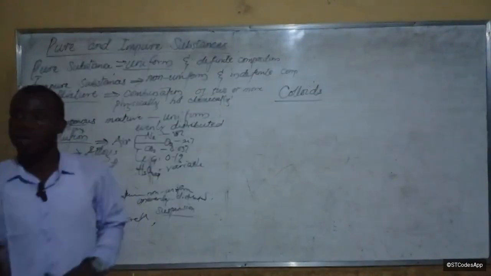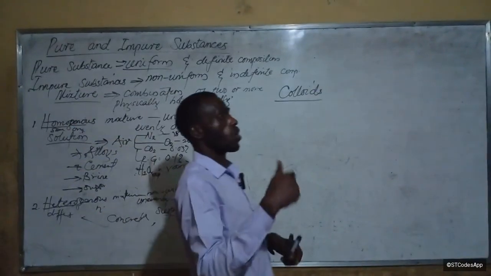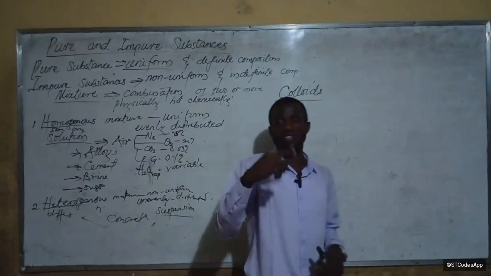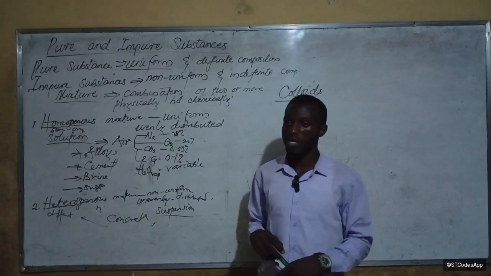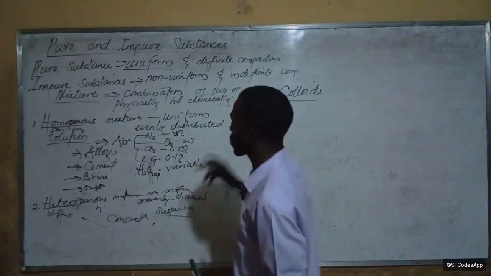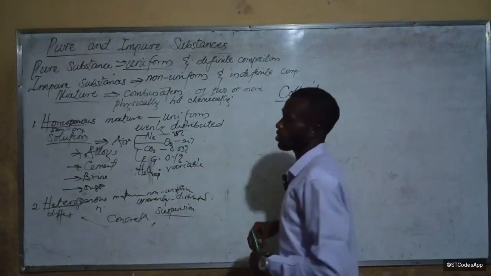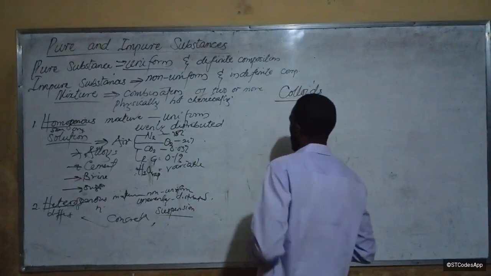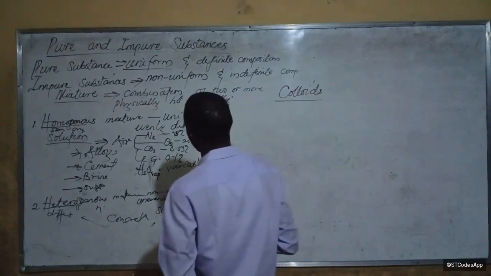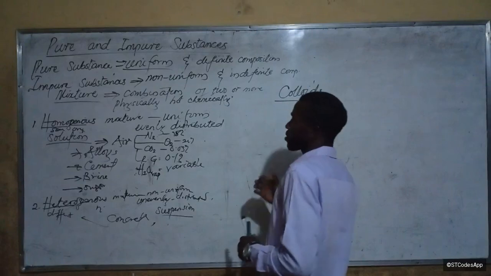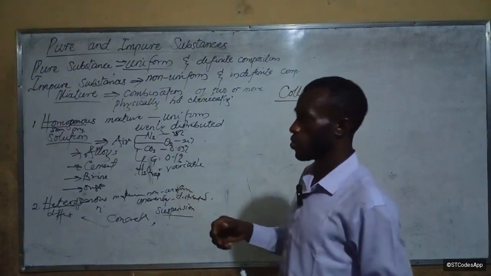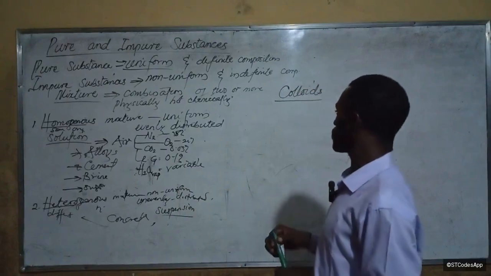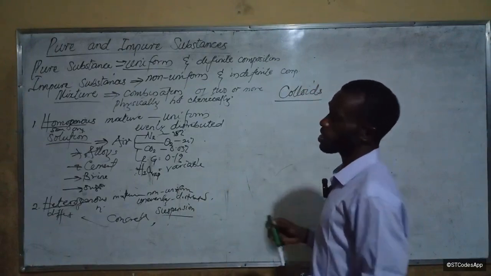Is that okay? But the one that is dissolved is not totally dissolved. Do you understand? Right, so that is a colloid. We said the substance is dissolved in another substance. Okay, good. Now let's learn the types of colloids.